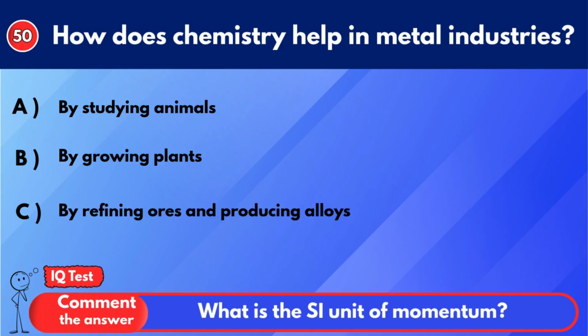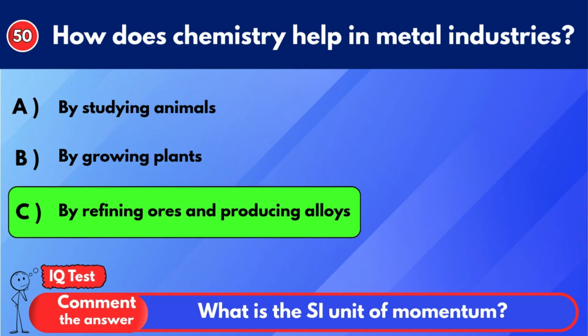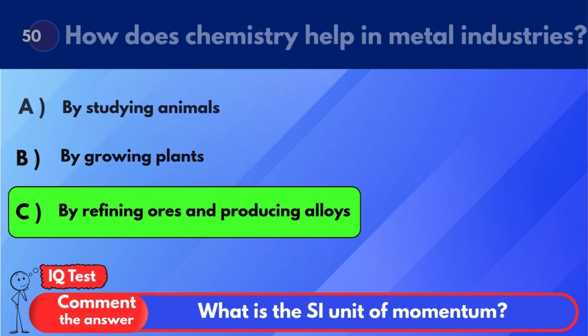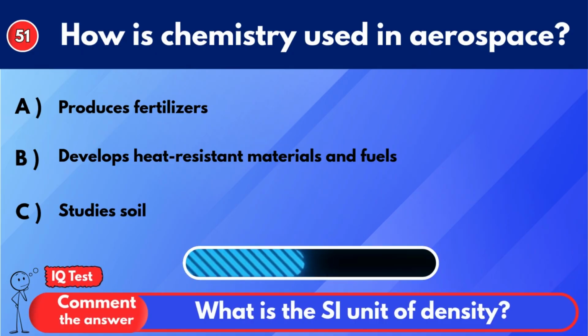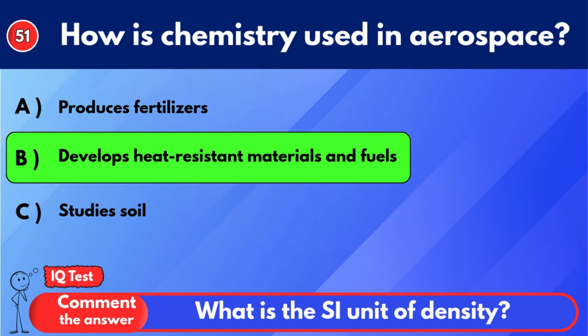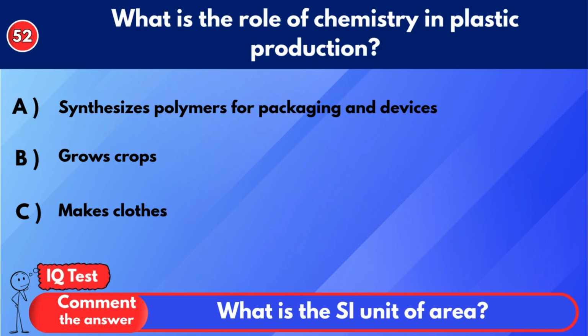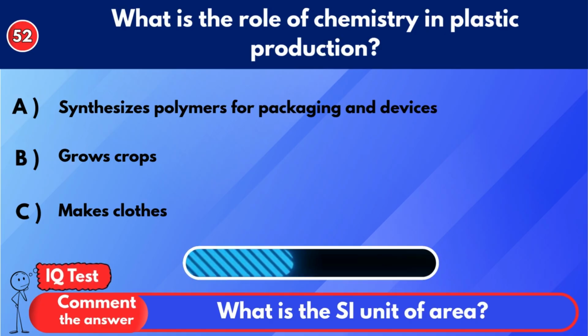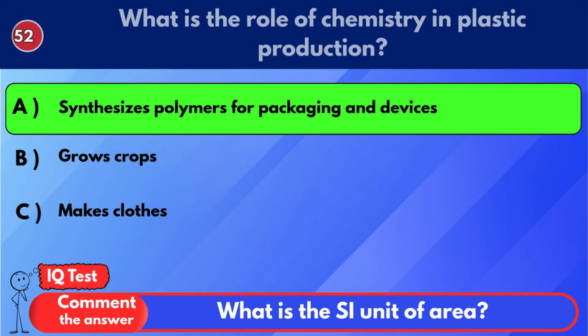How does chemistry help in metal industries? By refining ores and producing alloys. How is chemistry used in aerospace? Develops heat-resistant materials and fuels. What is the role of chemistry in plastic production? Synthesizes polymers for packaging and devices.